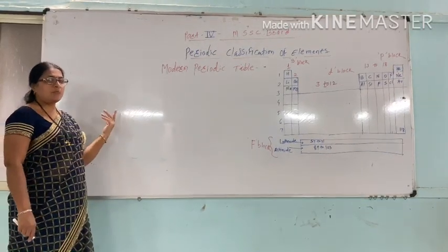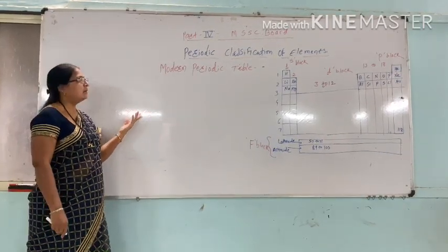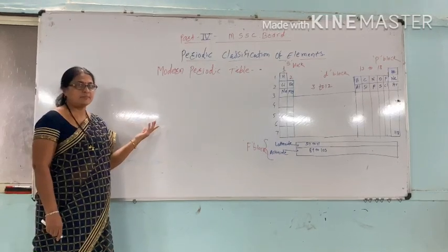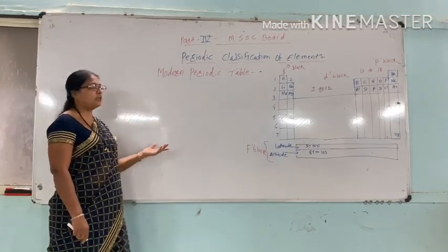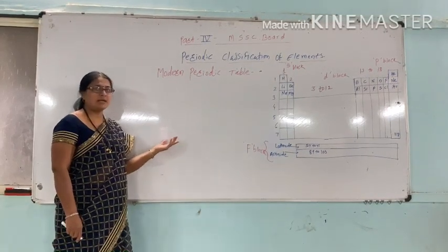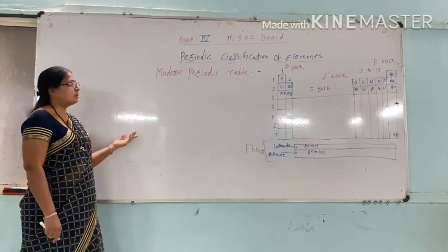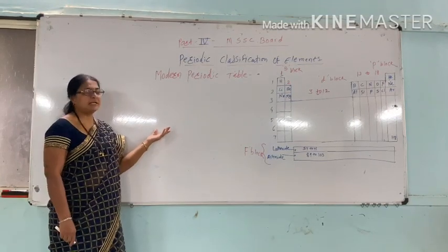There are different anomalies in the Mendeleev's periodic table because Mendeleev's periodic table totally depends upon the atomic masses of the elements. So there are some demerits.